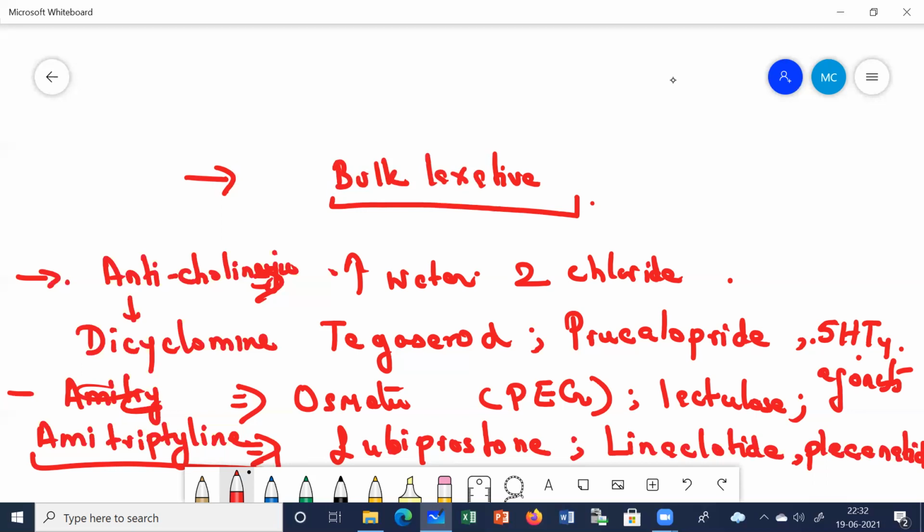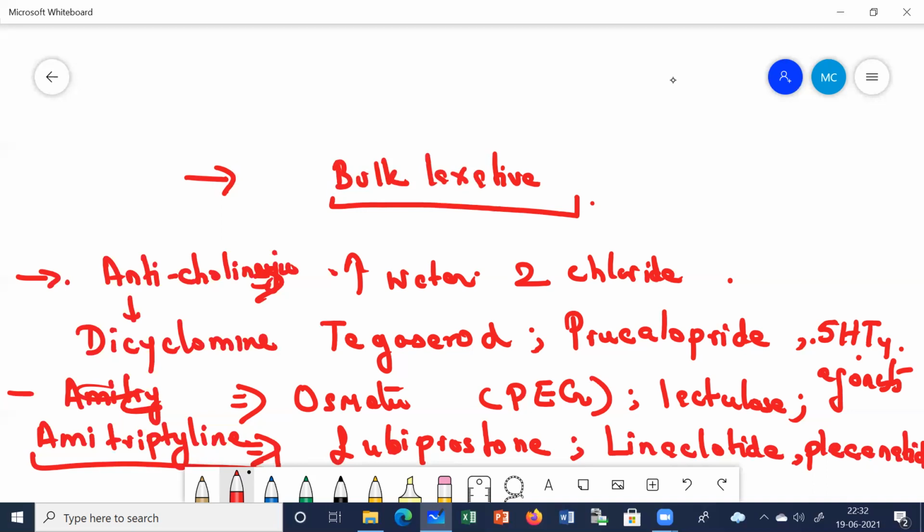We first start with just the bulk laxatives and increasing the roughage or fiber content of the diet. Then we start giving them drugs which increase the water and chloride secretion in the intestine. We start giving them prokinetic agents, which will increase the intestinal motility so that the patients will be relieved of constipation. We use drugs like tegaserod, prucalopride.